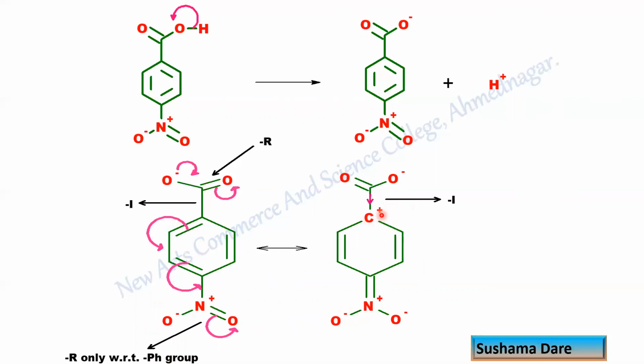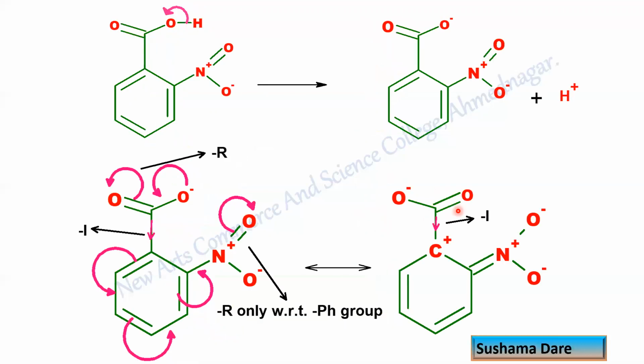As this carbon is having a positive charge, it withdraws the electron density towards itself. So an electron deficient center always tries to attract the electron density towards itself from the neighboring electron rich environment. As it withdraws the electron density towards itself, it shows minus I effect. And as you know, minus I effect and minus R effect always increase the stability of the conjugate base. So it is a more stable conjugate base.